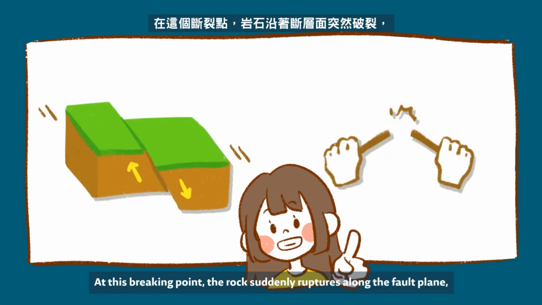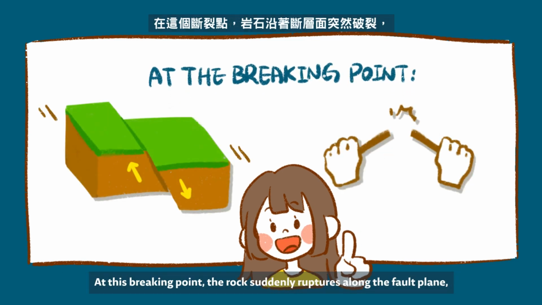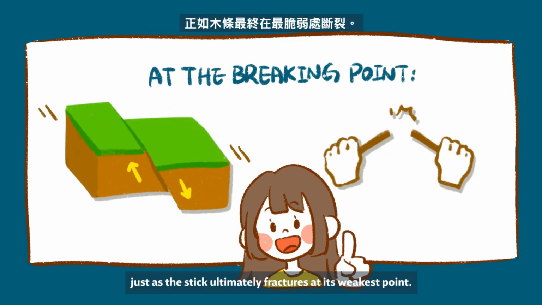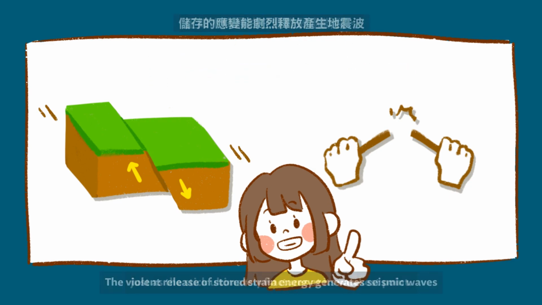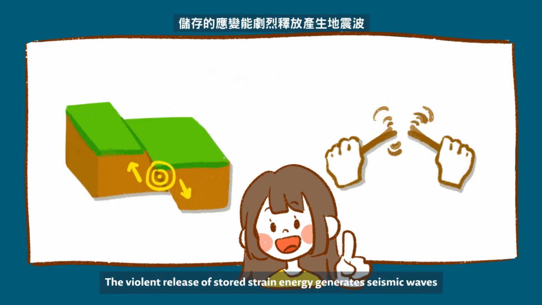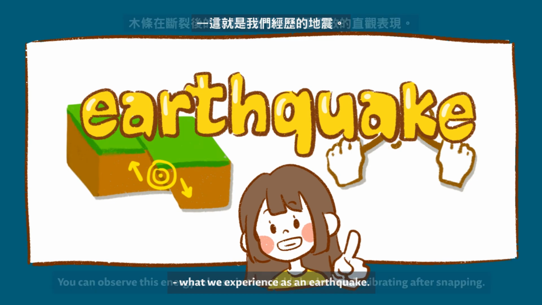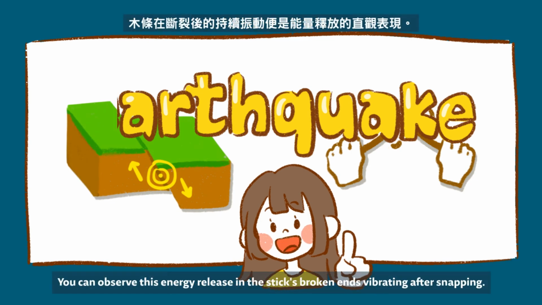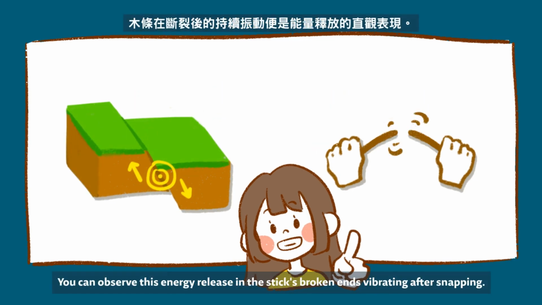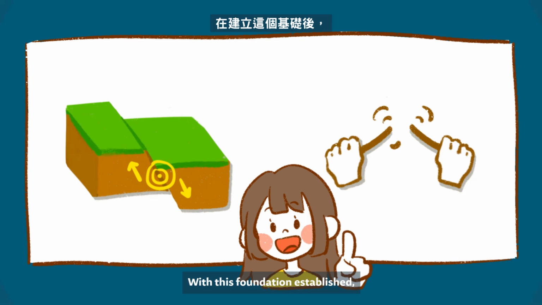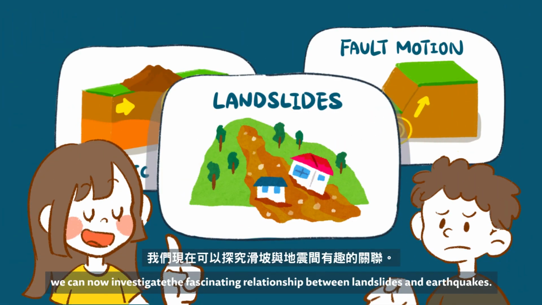At this breaking point, the rock suddenly ruptures along the fault plane, just as the stick ultimately fractures at its weakest point. The violent release of stored strain energy generates seismic waves, what we experience as an earthquake. You can observe this energy release in the stick's broken ends vibrating after snapping. With this foundation established, we can now investigate the fascinating relationship between landslides and earthquakes.